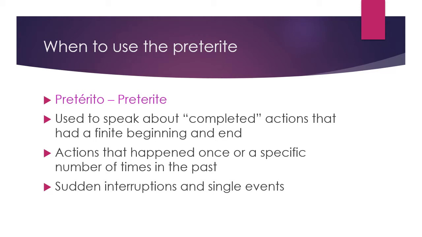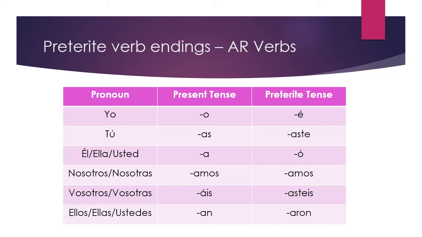So let's see how to form it. You guys are familiar with the present tense verb endings. Yo goes with o. Tú goes with as. Él, ella, and usted goes with a. Nosotros or nosotras goes with amos. Vosotros and vosotras go with áis. And ellos, ellas, y ustedes go with an. Those are the AR verb endings.